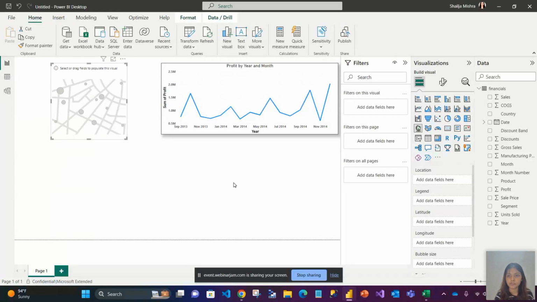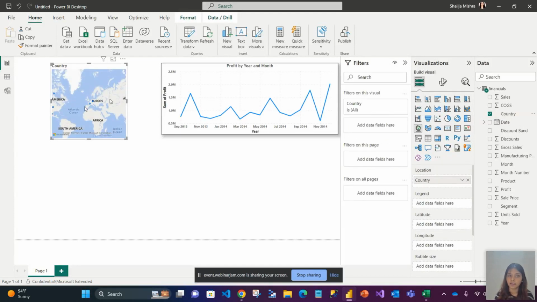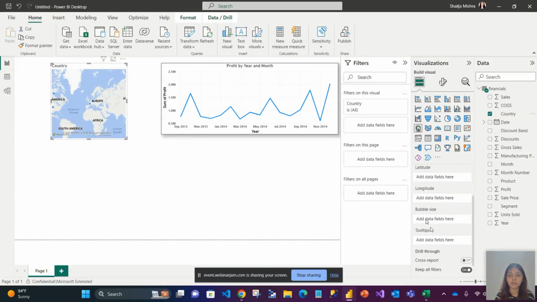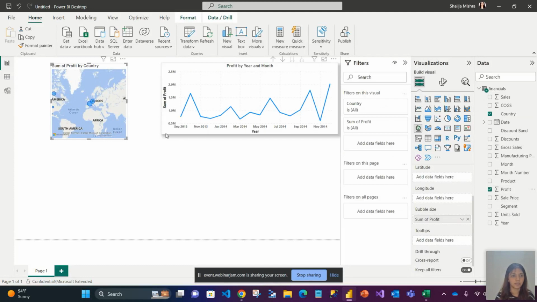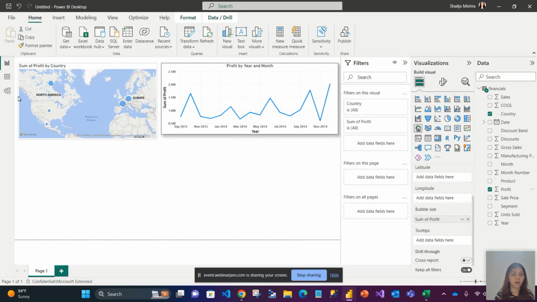Let me show you. So this is a map. I just clicked onto this. Now you'll see again there are a lot of options available. There's an option called locations. In our case, we have a column called country. Let me bring this country column into the locations. Again, there is a field called bubble size. For the bubble, I'll add profit here. Now let me increase the size a bit so that you all also consider this as one of your favorite visuals from now. One thing that you see here is now we see a world map.